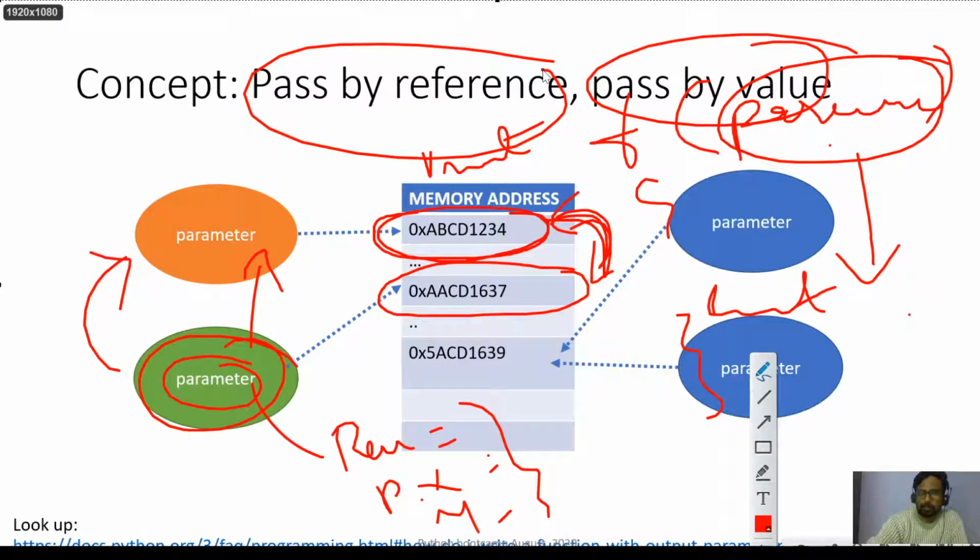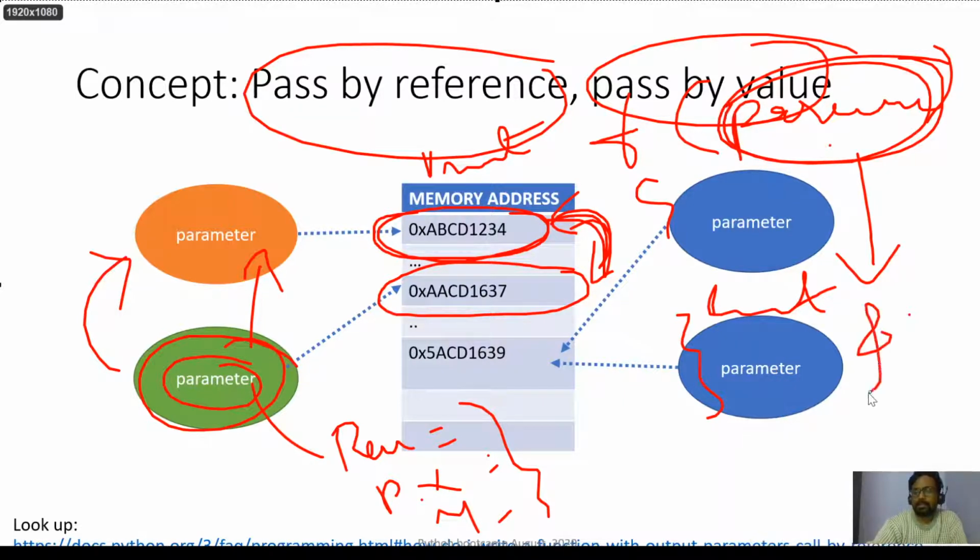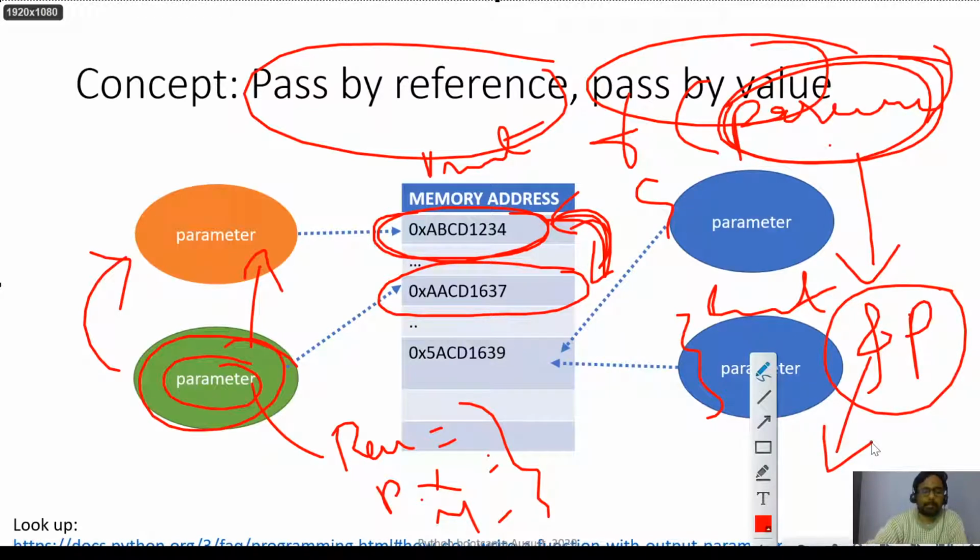Pass by reference is, instead of passing the entire value, I can simply send the address of this. In C++ the address is represented like this: if you want the address of a certain parameter, you prepend an ampersand and send it as a parameter. The advantage of sending by reference is that you do not have multiple copies of the object, and you don't have to worry about releasing the memory. So in case of a crash, you don't have to worry about any memory leak or something like that. In Python, by default, everything is pass by reference.